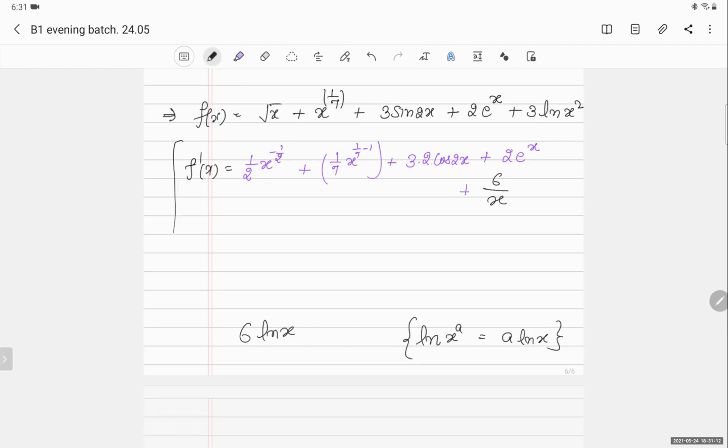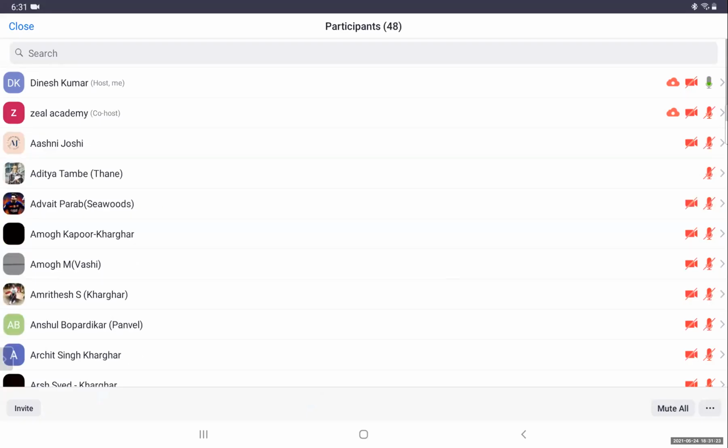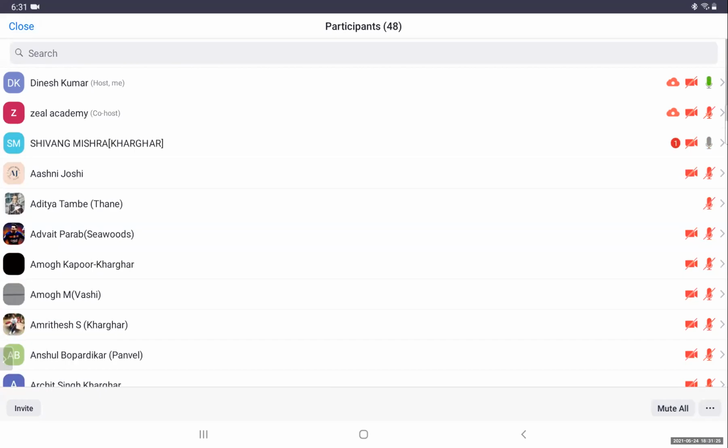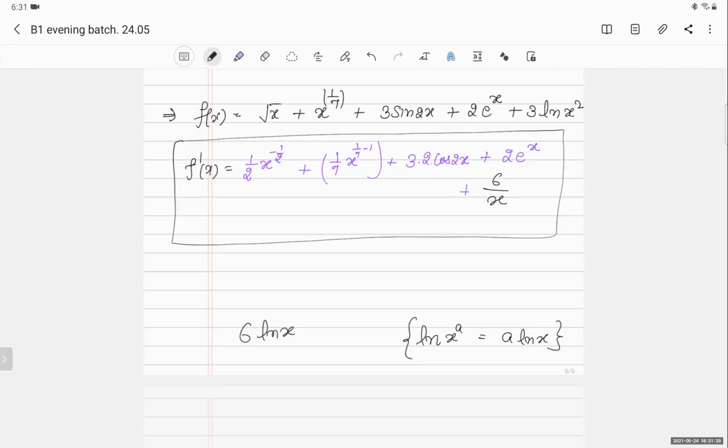Okay, how many of you have got the correct answer? So except for the last one. Yes, last step was wrong. In the last step you have to be very careful. The last step was not done. Yes, it's okay, you will learn while doing mistakes.